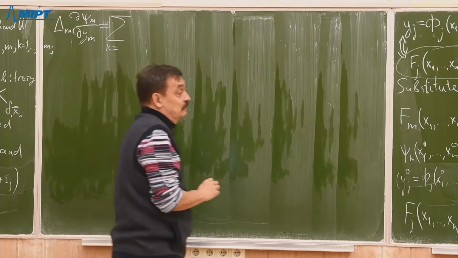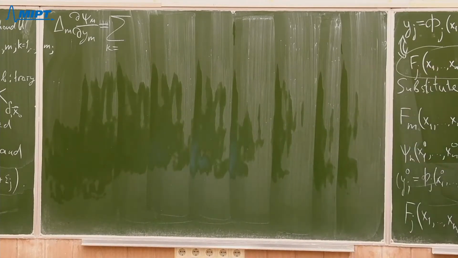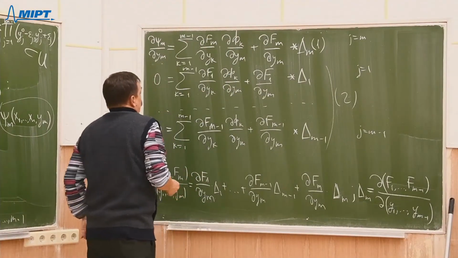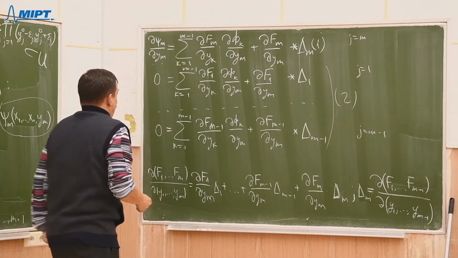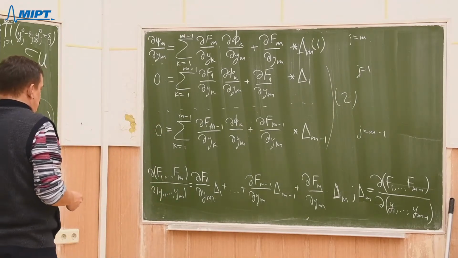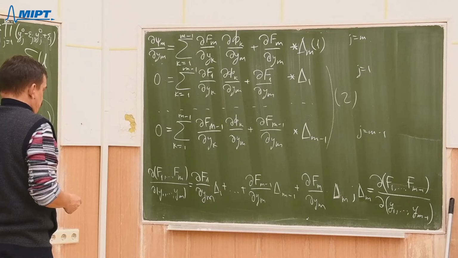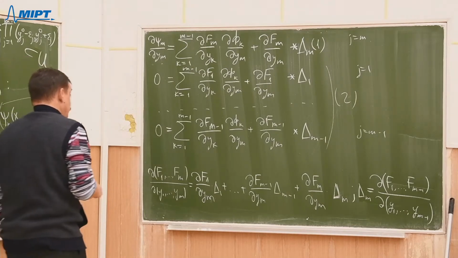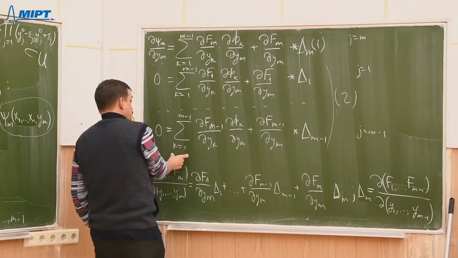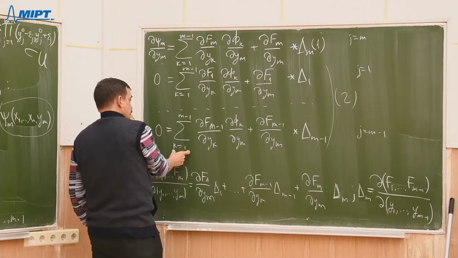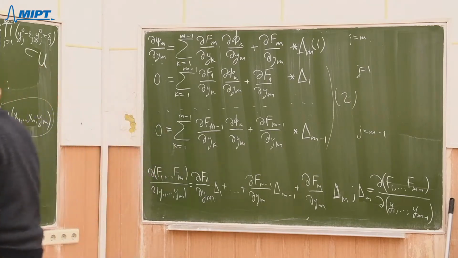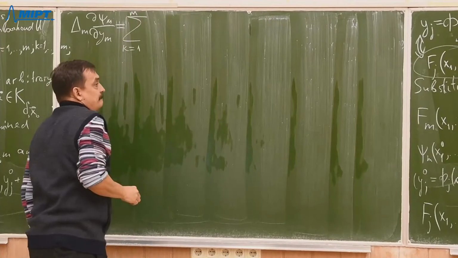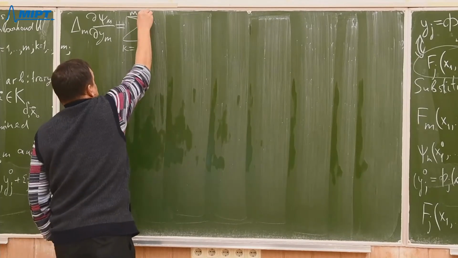So, look, what I want to do. I want to sum up those sums, right? That will be a double sum, and I'm thinking in which order it is better to write it down. Yeah, I think I should change the order of summation. So the outer sum will be in k, sum k from 1 up to m minus 1, sorry, m minus 1.